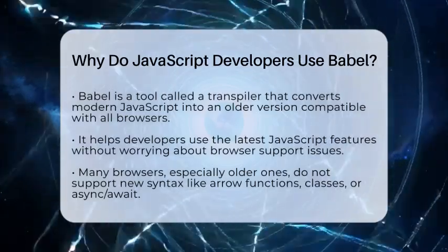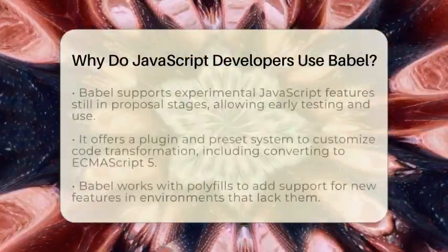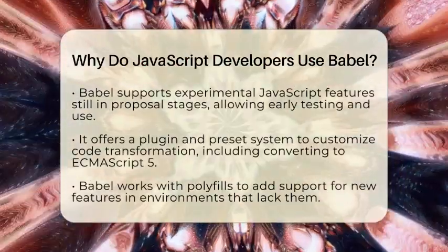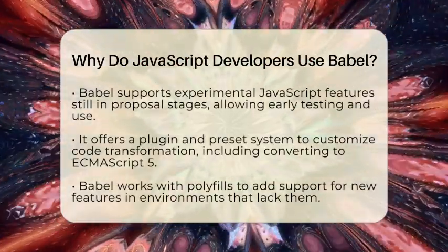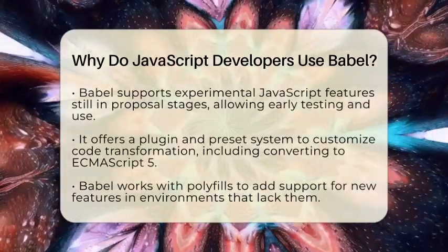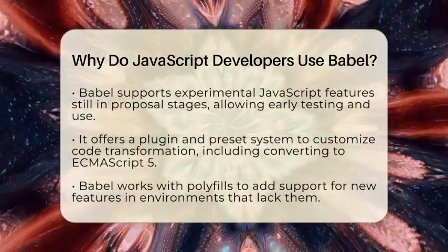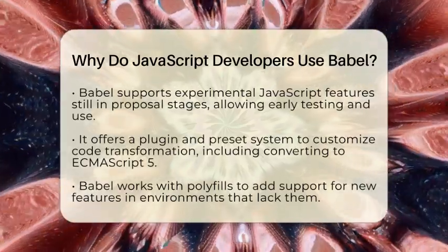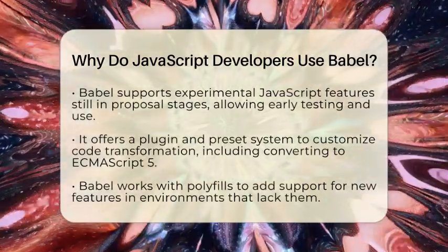Using modern JavaScript features like arrow functions, classes, modules, or async and await makes code cleaner and easier to manage. But not all browsers support these features yet. Babel allows developers to write with these new tools now and still have their code run perfectly on any browser.